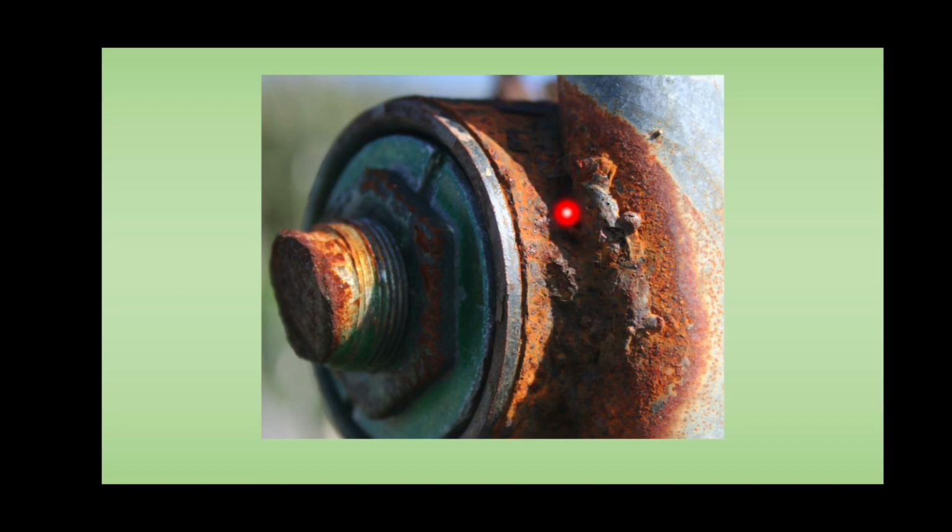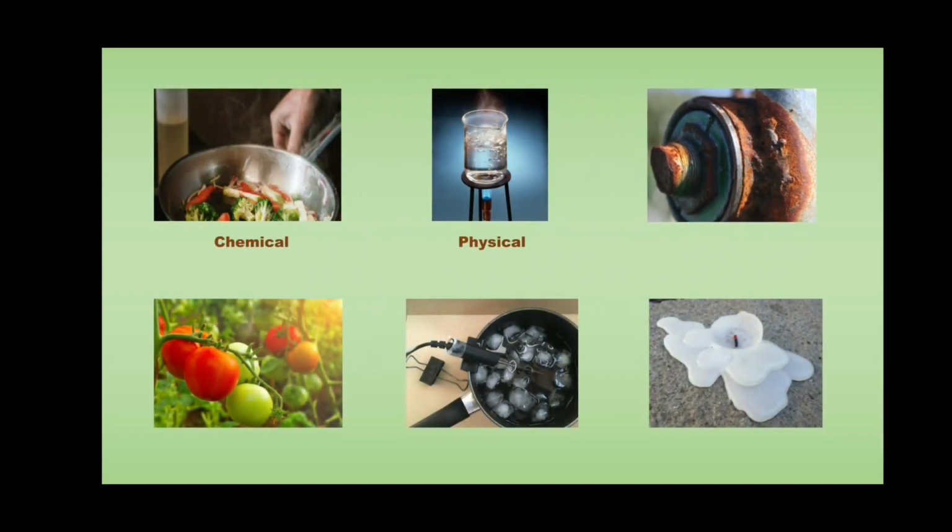A new substance is formed out of the reaction. The color of the iron surface also changes. Hence, rusting of iron is a chemical change.